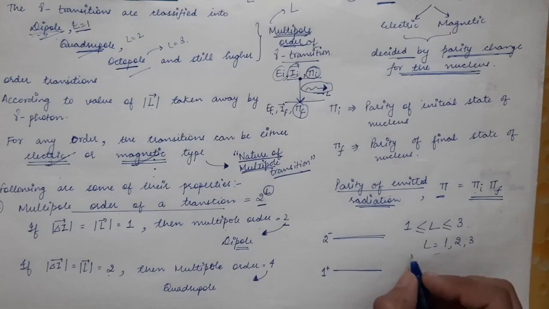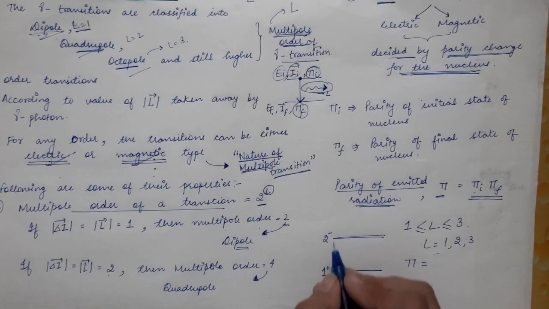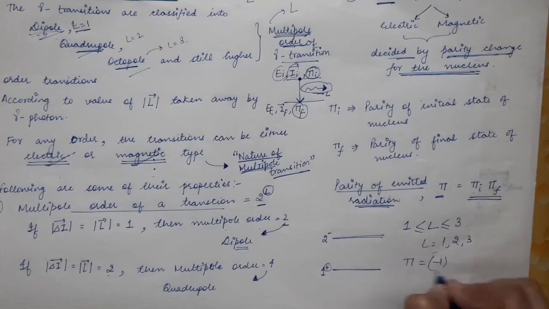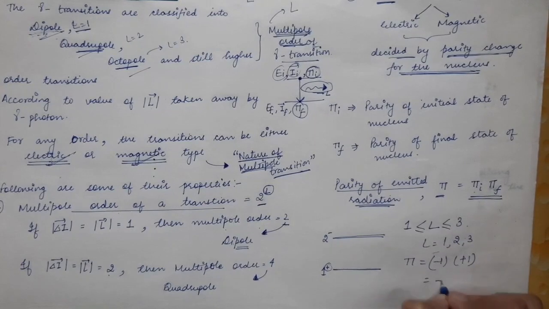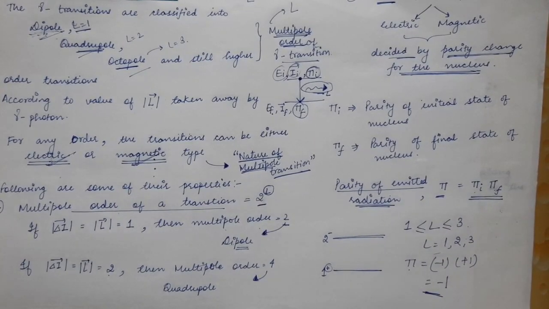Now what is the parity of the photon? That will be just the multiplication of the parities. Here it is -1 and here it is +1. So that will be -1 into +1, which is equal to -1. So the parity of the photon will be odd. It is negative, it is -1, which means the parity of the photon is odd.